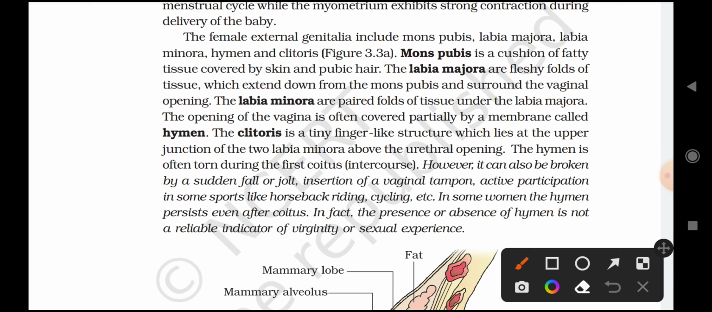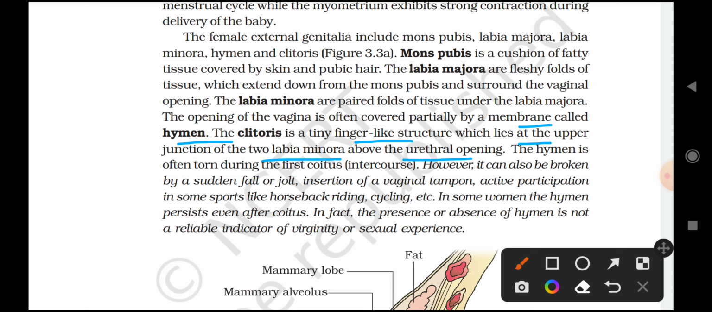The female external genitalia include mons pubis, labia majora and labia minora, hymen and clitoris. Mons pubis is a cushion of fatty tissue covered by skin and pubic hair. The labia majora are fleshy folds of tissue which extend down from the mons pubis and surround the vaginal opening. The labia minora are paired folds of tissue under the labia majora. The opening of the vagina is often covered partially by a membrane called hymen.